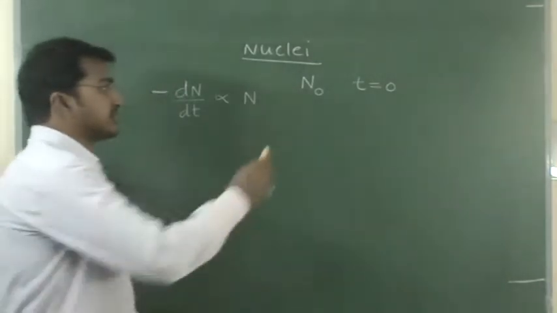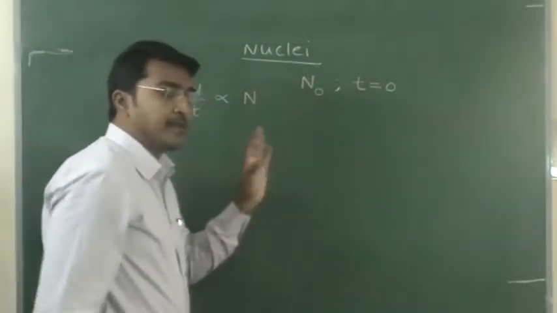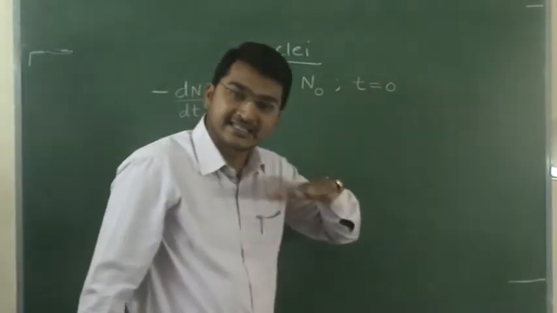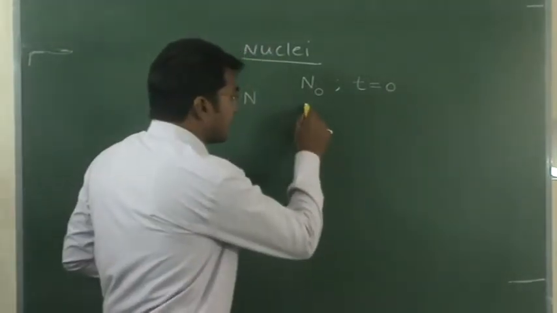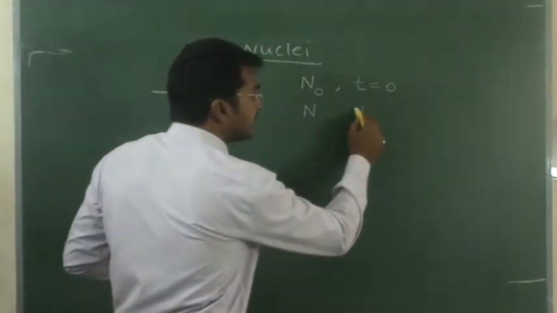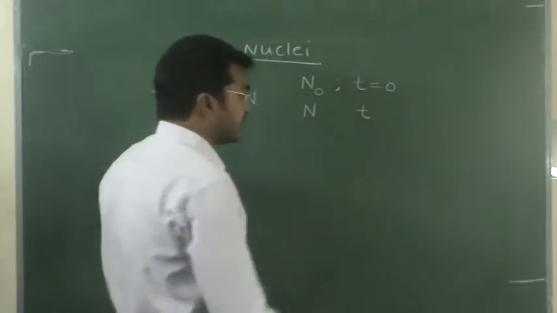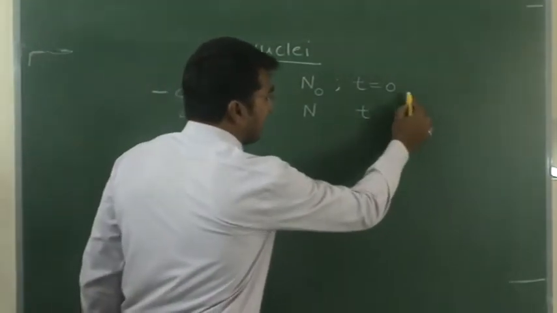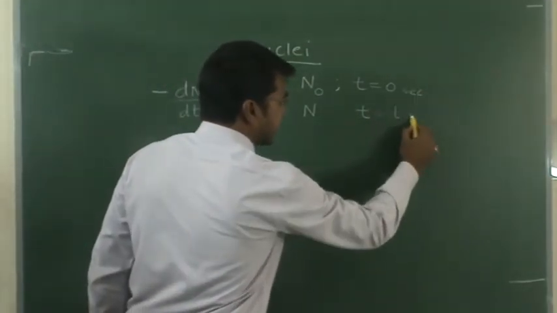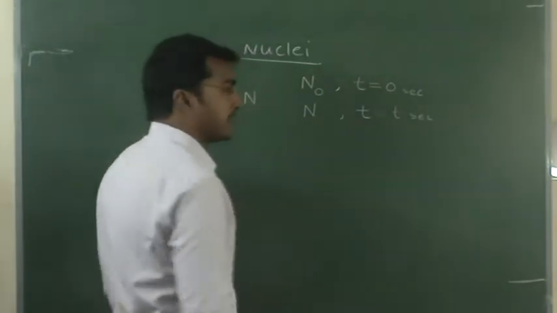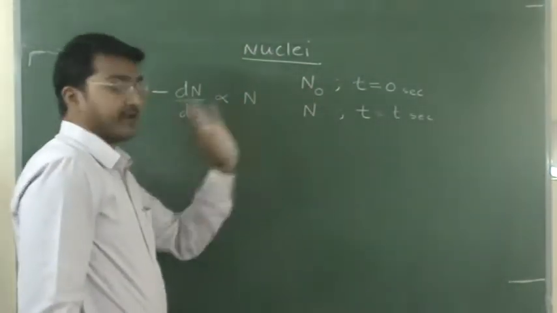Here, n naught is what? Number of nucleus at the initial state. N represents what? Number of nucleus after t seconds, after some t seconds of time. Initial and final.